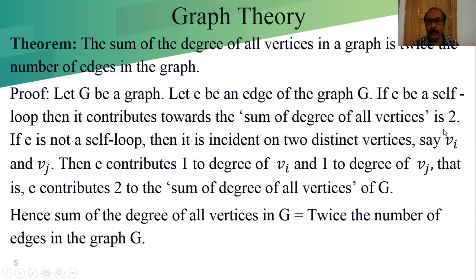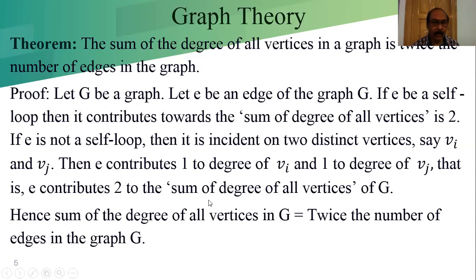A self loop contributes 2 degrees to the same vertex, but basically it is the same. So each edge contributes 2 to the sum of the degrees of all vertices of G.